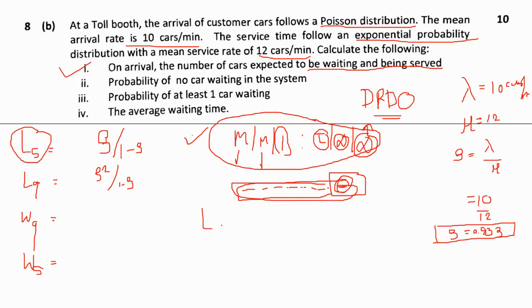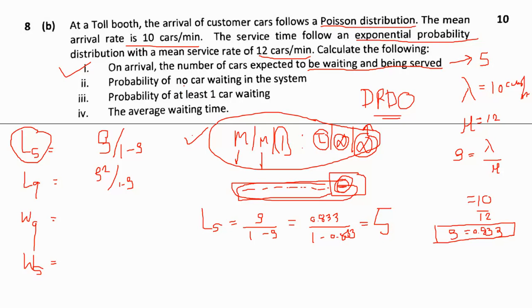So the length of the system is rho upon 1 minus rho. When you put rho equal to 0.833 upon 1 minus 0.833, you will find the length of the total system is 5. So the answer is 5.